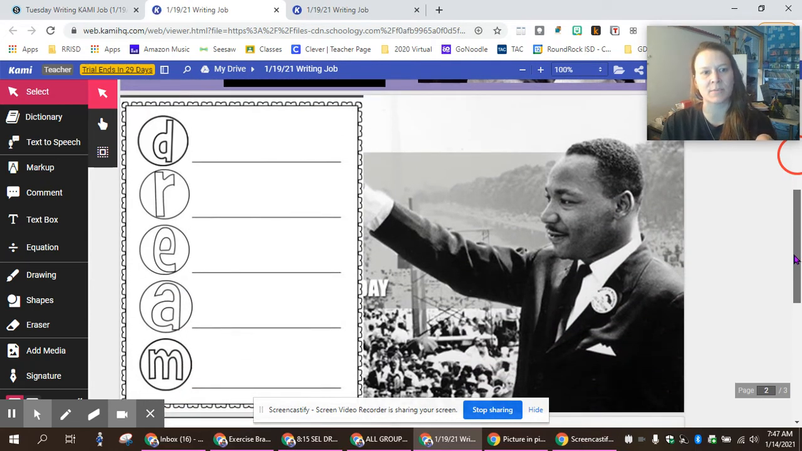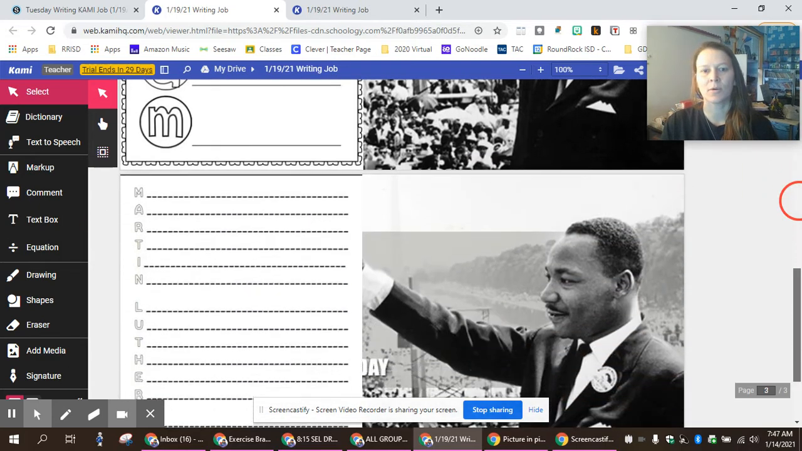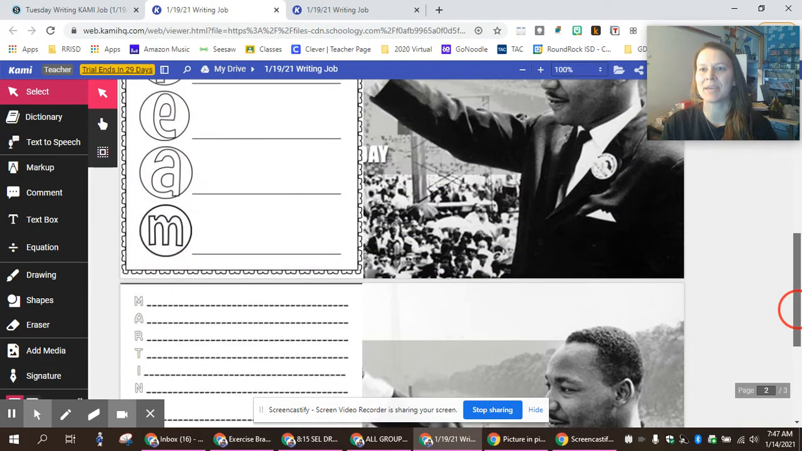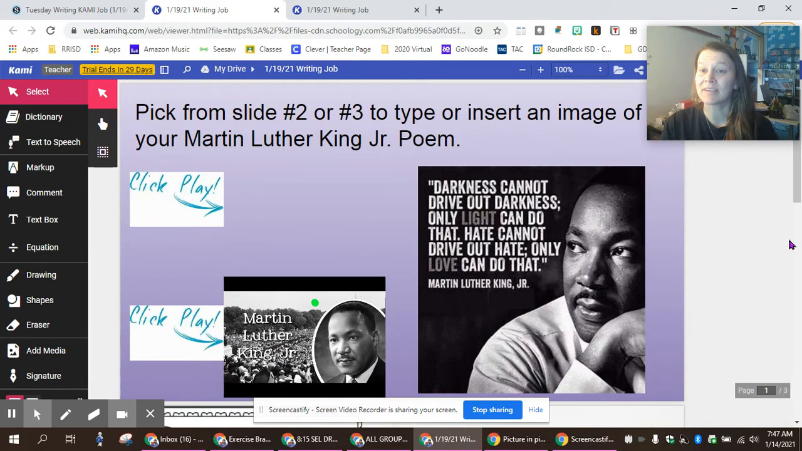I could pick this one that says dream down the side, or I can pick this one that says his name, Martin Luther King. This one's a little bit more challenging because it has lots of good lines for you to think of and write. So I get to pick which one, or if I really want to, and I get excited, then I can do both of them, if I want to challenge myself.